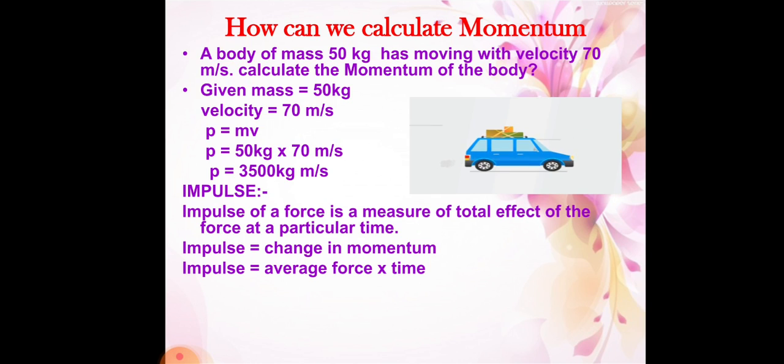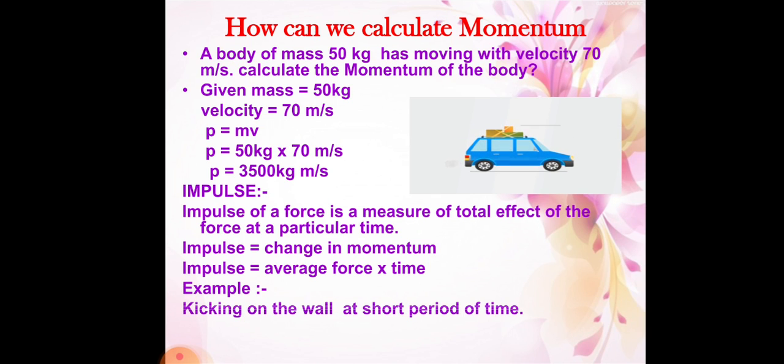Okay, students. So let me give you some examples. Kicking a wall for a short period of time. Suddenly, if you get angry, at that time you kick the wall. So here the change in momentum is happening to your body. Then hammering a nail into the wall.